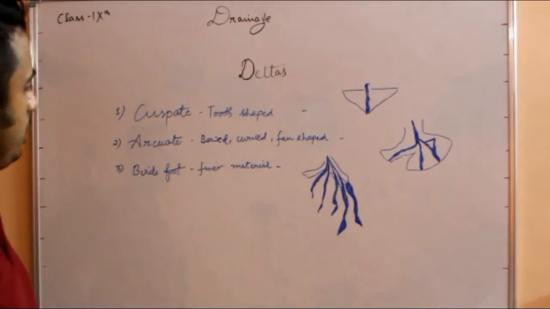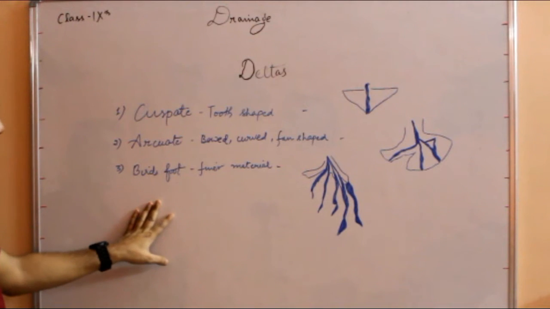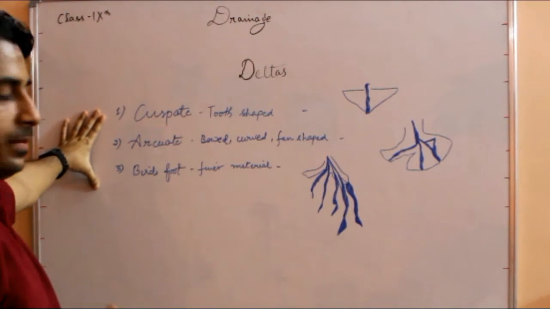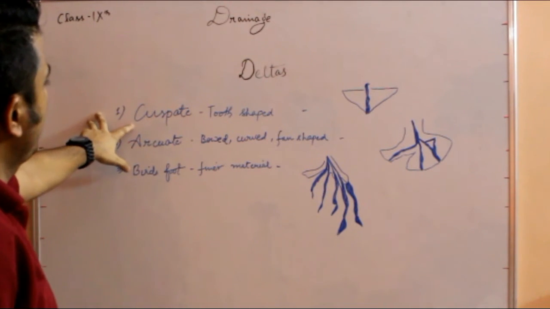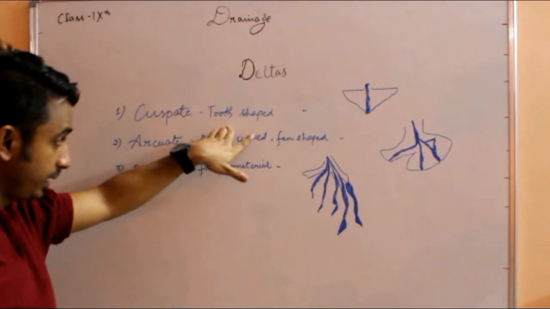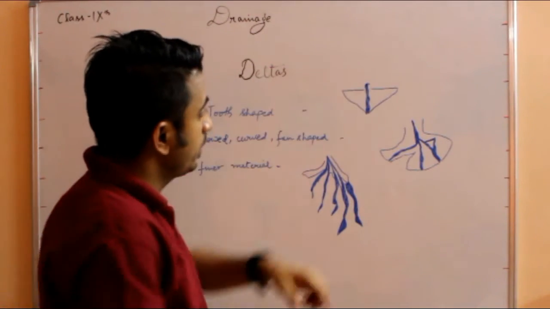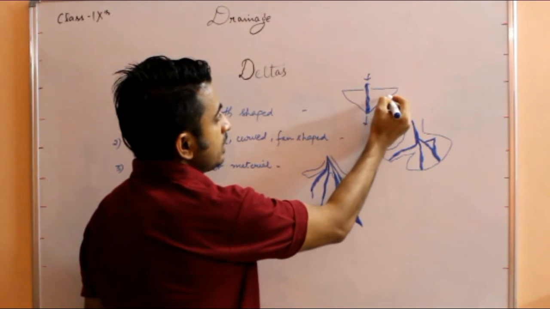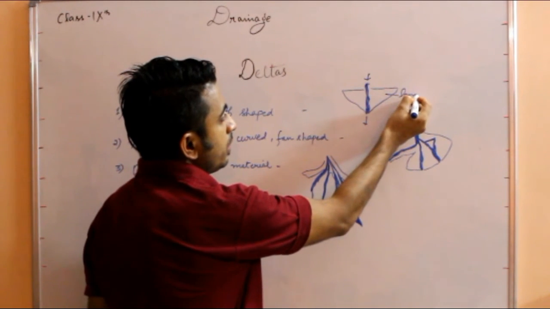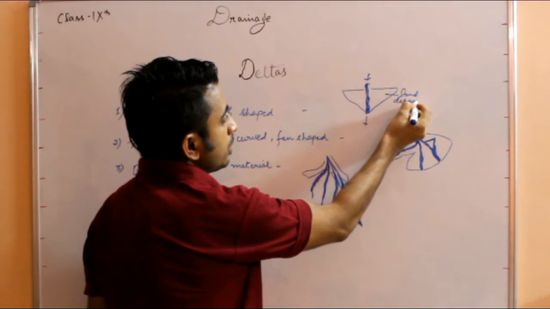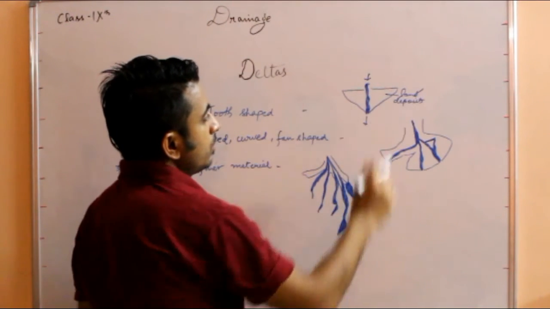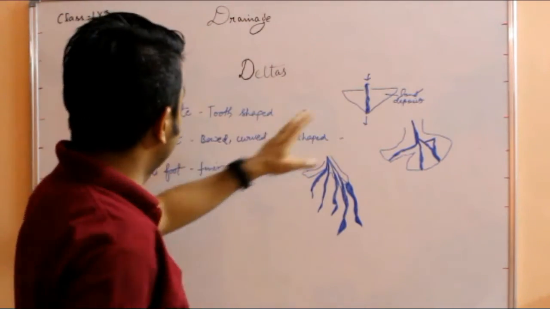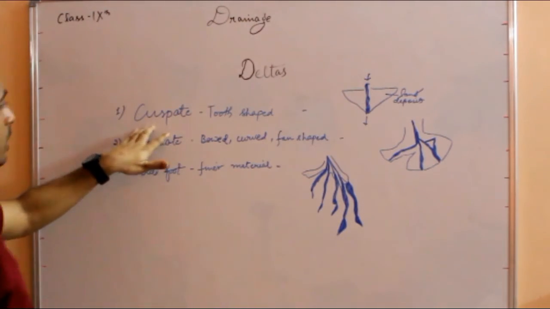Now we will understand the types of deltas. There are many types of deltas. I will explain only three because these three are the main ones. So Cascade delta is the tooth-shaped delta. If you see here, the river is flowing like this. This is the land or the deposit. So the river flows like this, and if you see, this is like a tooth shape. Hence tooth-shaped, the Cascade delta.